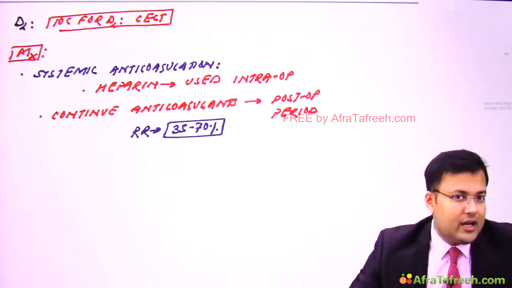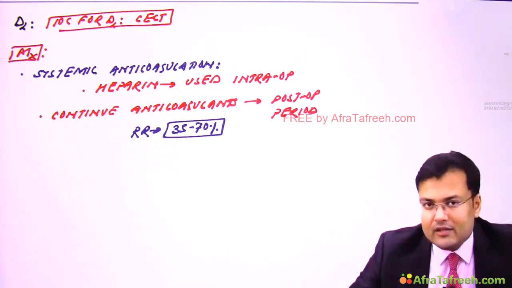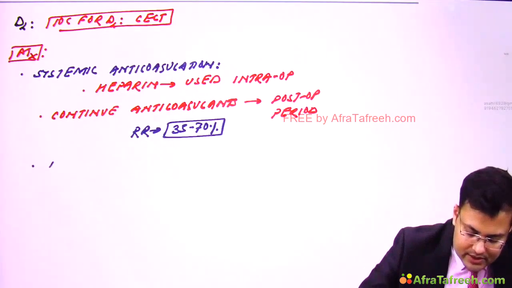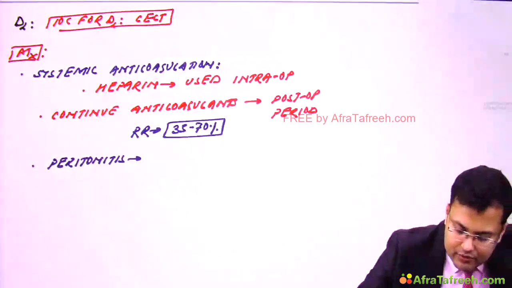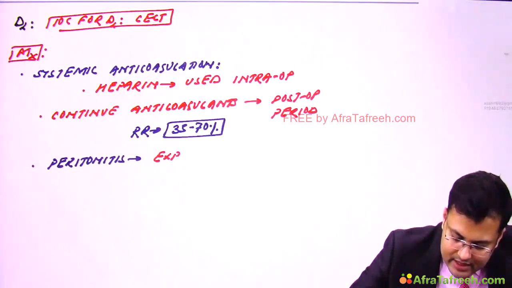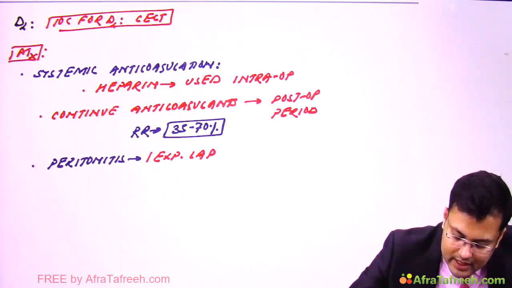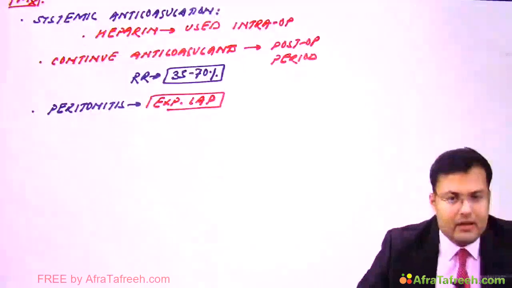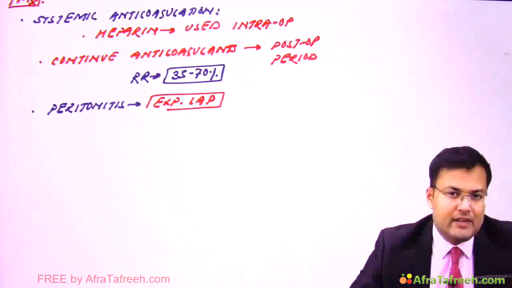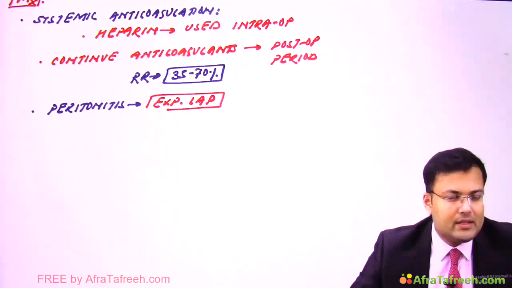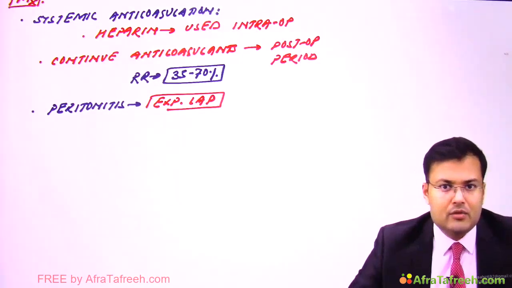Second situation: if the patient has evidence of peritonitis, in such patients we go for exploratory laparotomy. And if there is gangrenous bowel, we perform resection of the gangrenous bowel. So this is how we manage patients with mesenteric venous thrombosis.